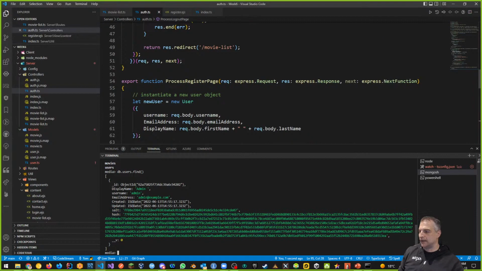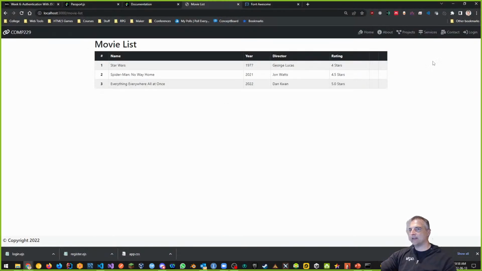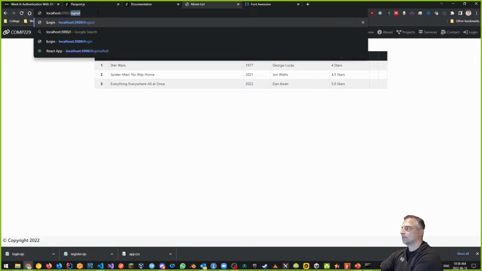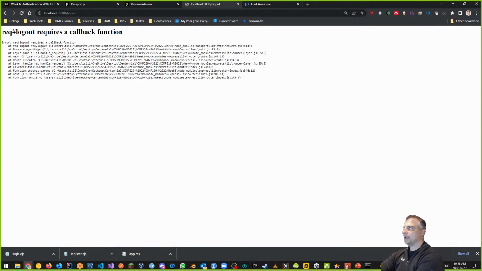Well, now let's log out. If I go back to here, the login link's not working, but it will in a second. If I type in logout, it takes me out and, oh man, it says request logout requires a callback function. Okay, so this is new, right? It says requires a callback function, and it takes me back to the request logout.